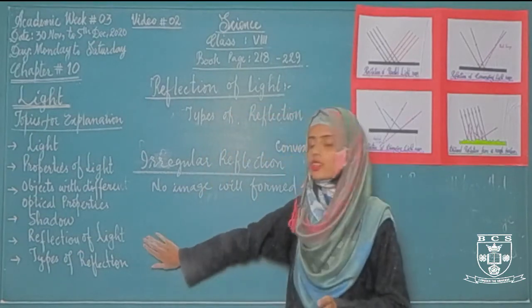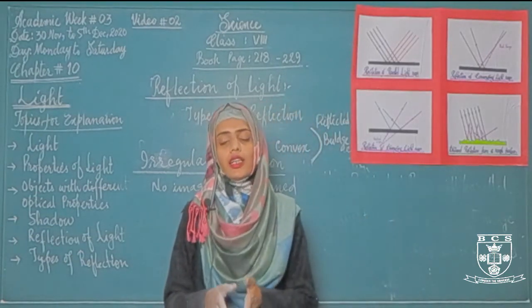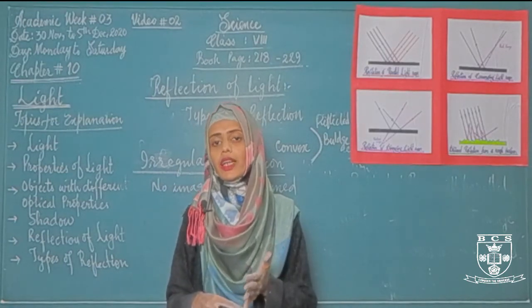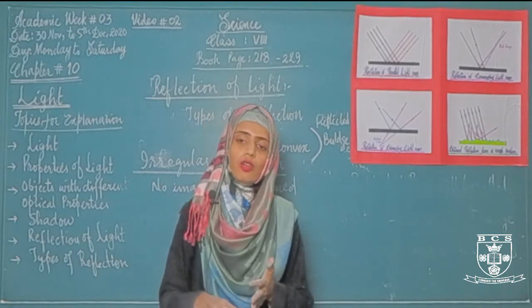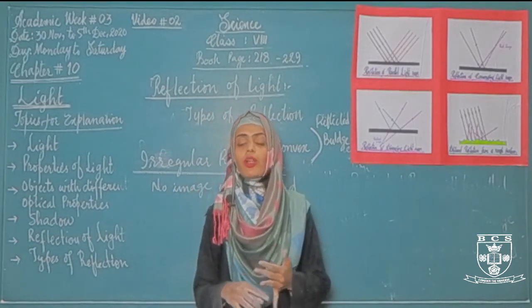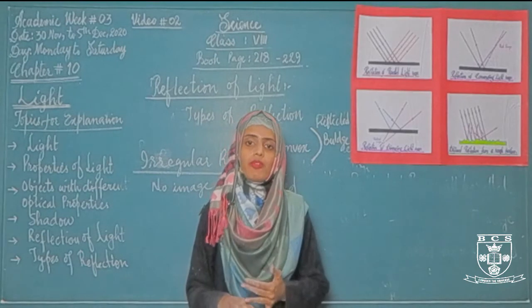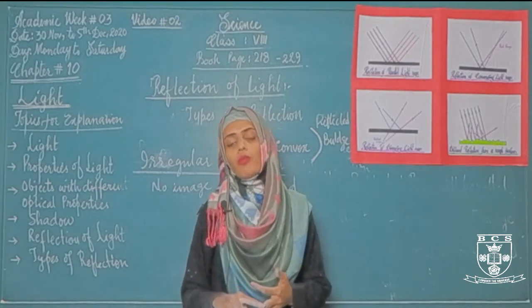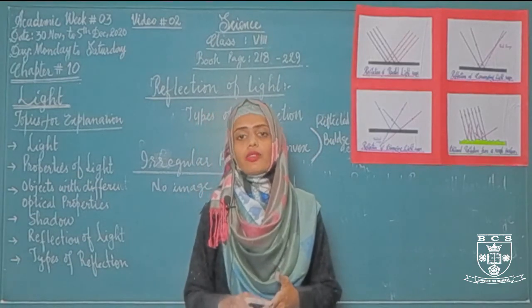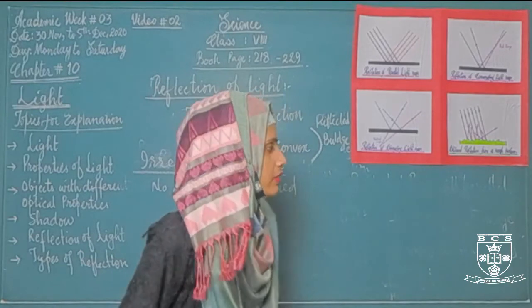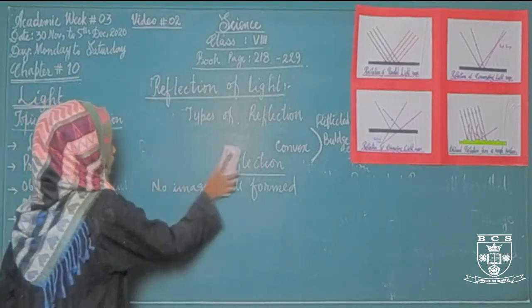After that we discussed the reflection of light, and in reflection of light we discussed different types of beams of light, and then types of reflection, regular reflection and irregular reflection. In regular reflection we discussed reflection from a parallel beam of light, from a converging beam of light, from a diverging beam of light, and at last we discussed irregular, diffused or scattered reflection. Now it's time for homework.